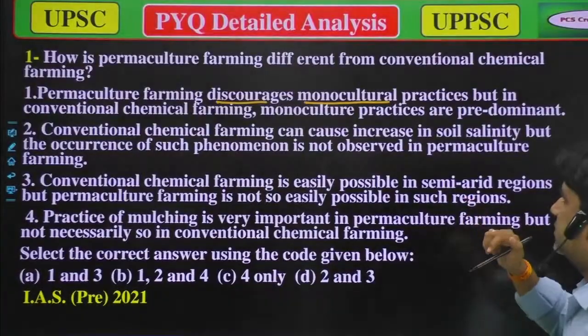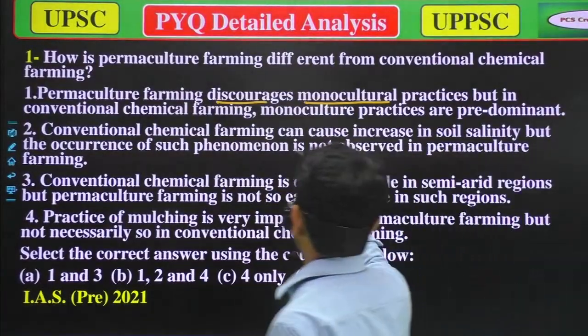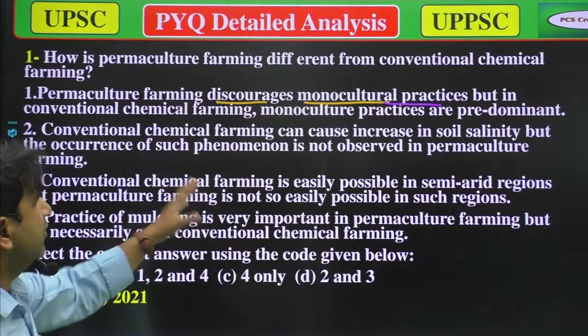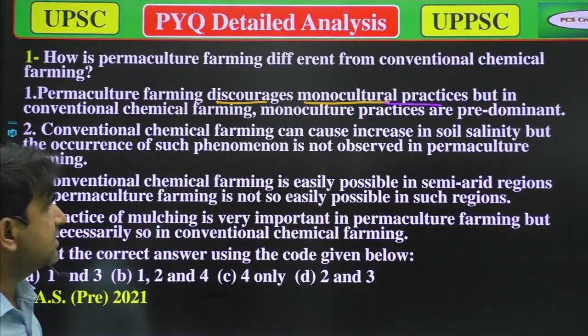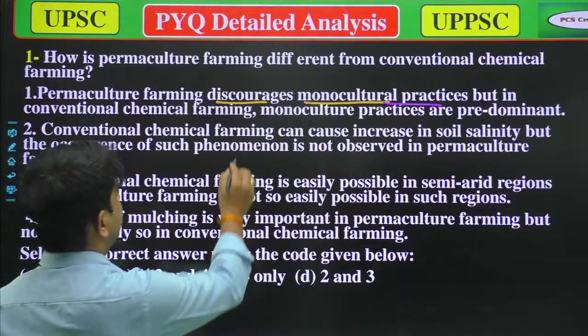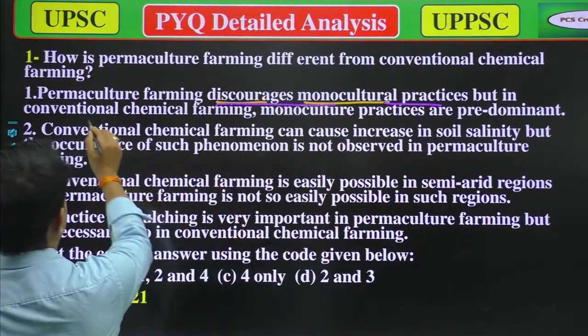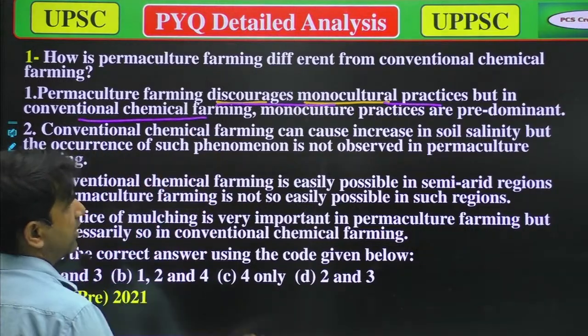The question was, permaculture farming discourages monoculture practices. Yes, in permaculture farming we don't encourage monoculture practice. That's true. It discourages monoculture practice, but in conventional chemical farming monoculture practice is predominant.